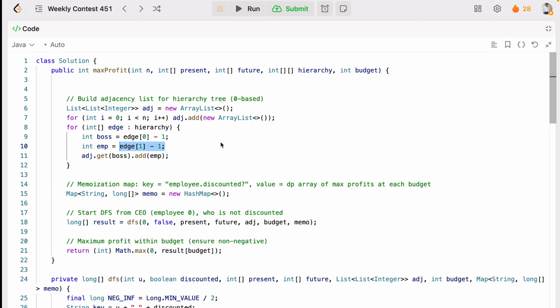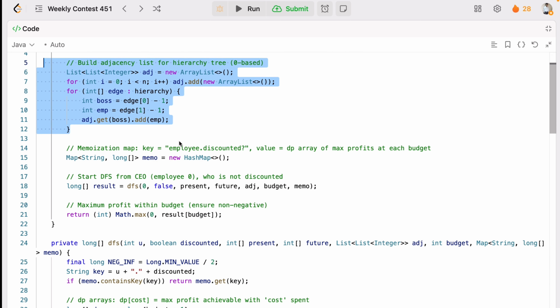Why? Because we are given the boss-subordinate pairs, meaning the hierarchy. To traverse the company structure easily, we should convert this into a tree where each node points to its children. This will allow the DFS traversal starting from the CEO, meaning employee 1, that is at index 0. And for that we will first build the adjacency list. We got the first point.